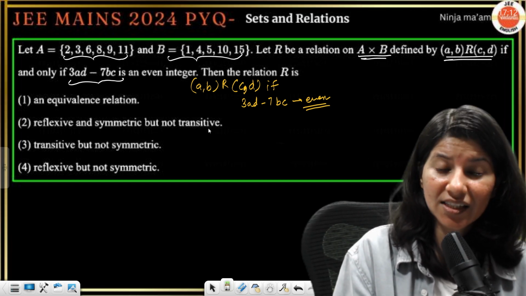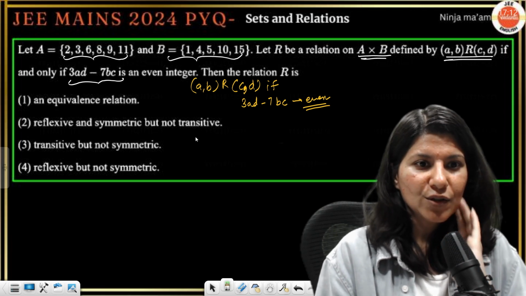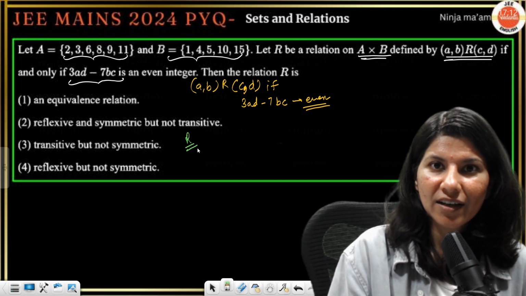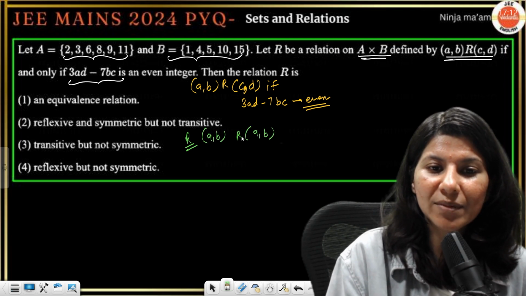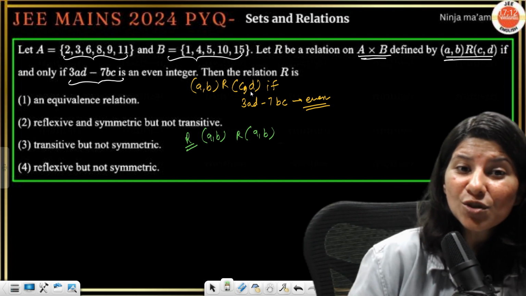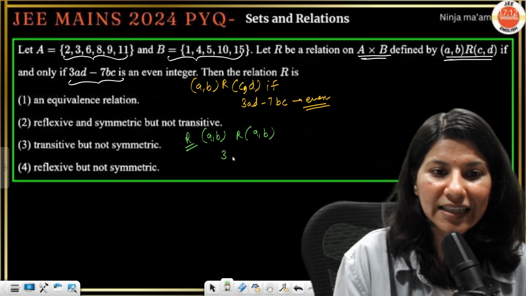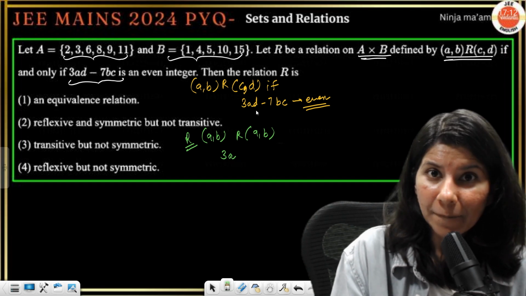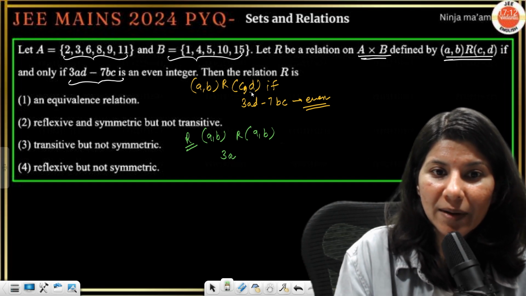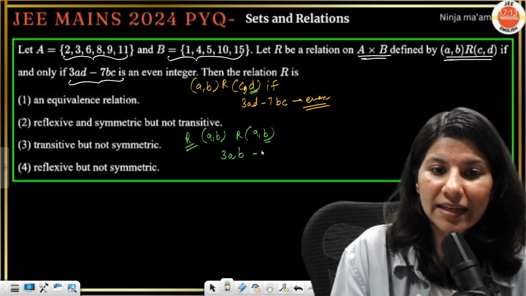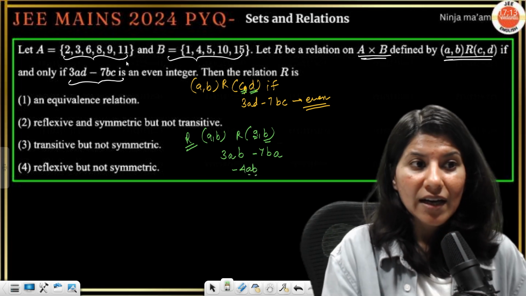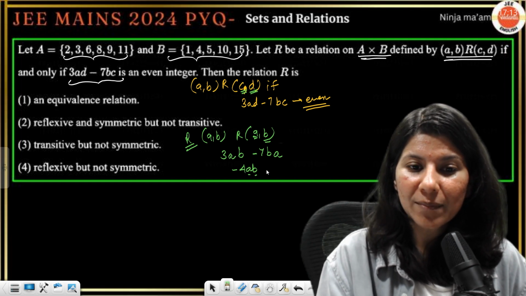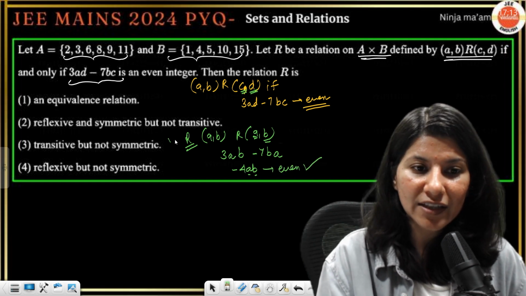Then the relation R is... First of all, to check reflexive, both the ordered pairs should be the same. We need to check whether (A, B) is in relation with (A, B). That means C and D will be replaced by A and B. So 3AD, where D is replaced by B, minus 7BC, where C is replaced by A. So this is actually becoming 3AB minus 7AB, which is minus 4AB, and A and B both are integers. So minus 4AB is definitely an even integer. So this is definitely reflexive.